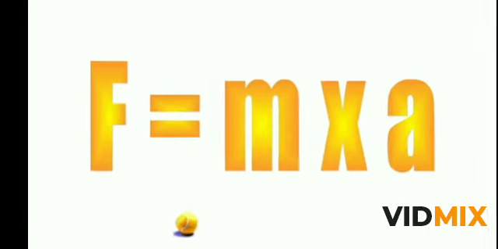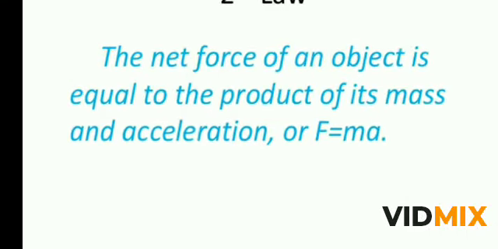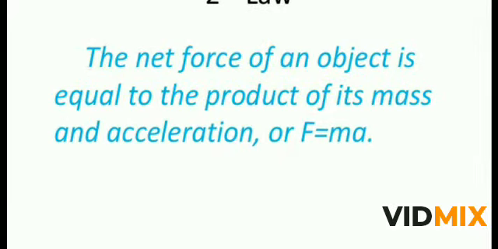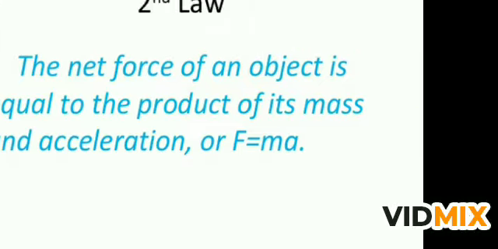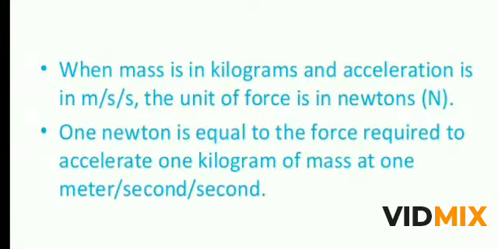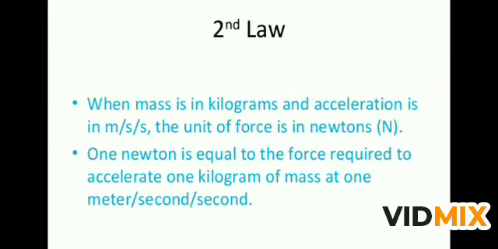Second law is F is equal to m into a. The second law states that the net force on an object is equal to the product of its mass and acceleration. The symbol for force is F, mass is m and acceleration is a, so F is equal to ma. The unit of force is Newton. Mass is in kilogram, acceleration is meter per second square, so kilogram meter per second square is also known as Newton. So 1 Newton is equal to the force required to accelerate 1 kilogram of mass at 1 meter per second square.